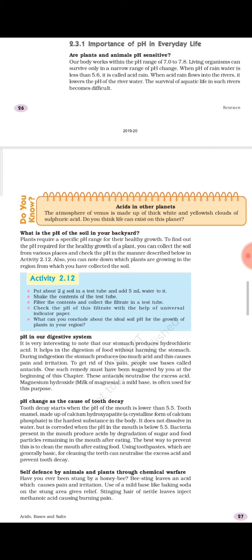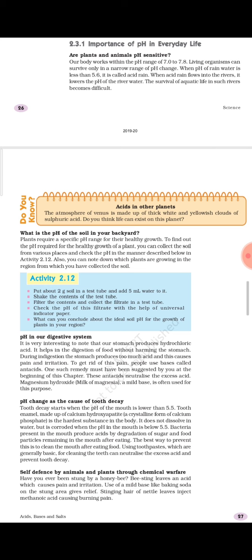Why are we using basic substances in this condition? It is because a bee sting has an acidic substance, which is methanoic acid, and only a basic substance can neutralize the effect of acid, and then only we will feel some relief. Toothpaste is also mildly basic in nature. Then quicklime, in diluted form or made into a paste, can also be used. And the other one, baking soda, is also basic. So these are the home remedies we can apply when we are stung by a honeybee.